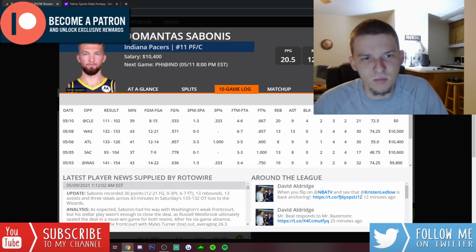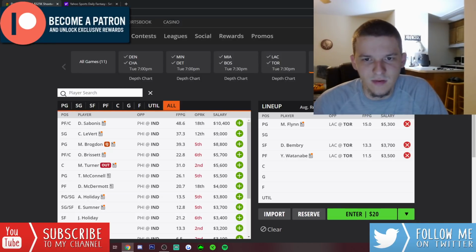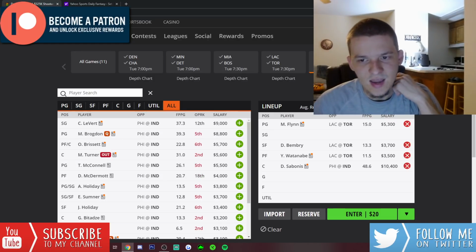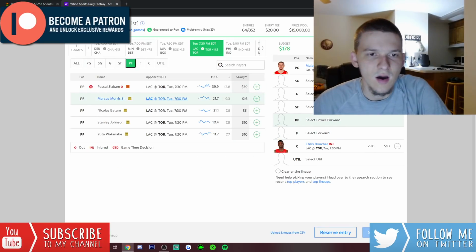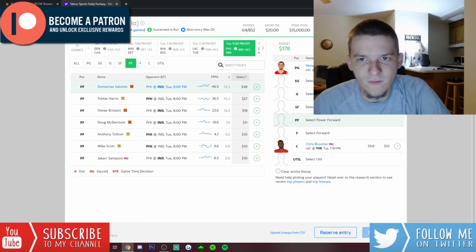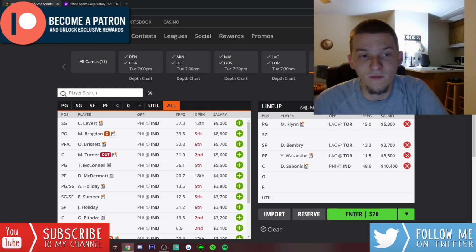But Sabonis is such a productive player overall. He's just so good that I don't really get too worried about matchup for him. As long as he stays out of foul trouble and this game is close, I think we get around 40 minutes from Sabonis. He's been so productive lately. He's one of my favorite studs for sure on the slate. I do like him a lot on Yahoo as well, coming in at $48 at power forward. There's plenty of value on Yahoo, as you can already tell, with Flynn and Boucher. It's going to be easy to get to Sabonis. I think he is a top play overall for me on Yahoo.